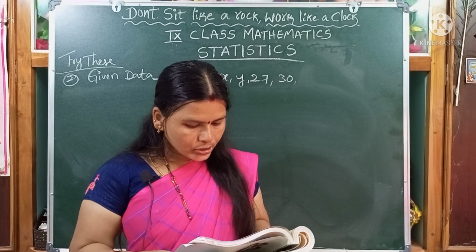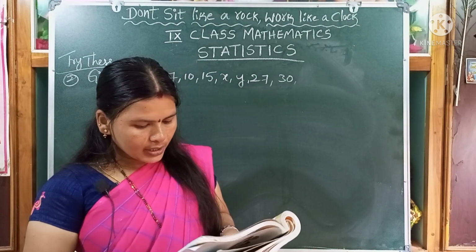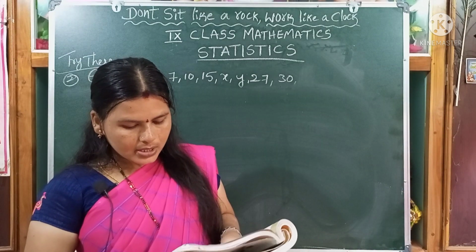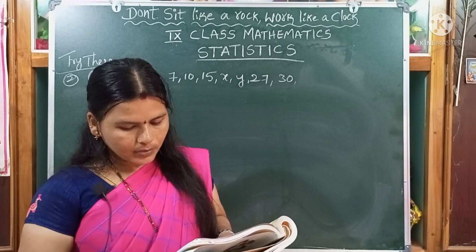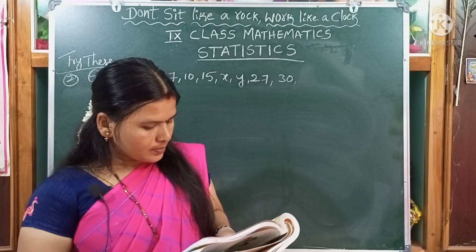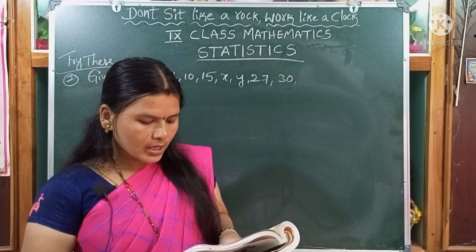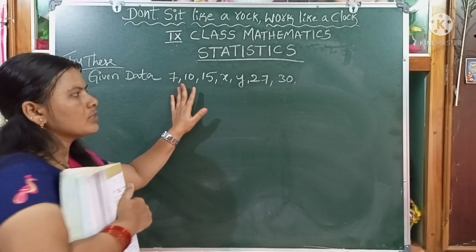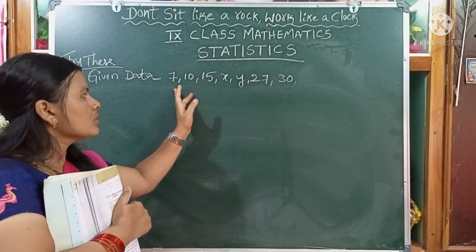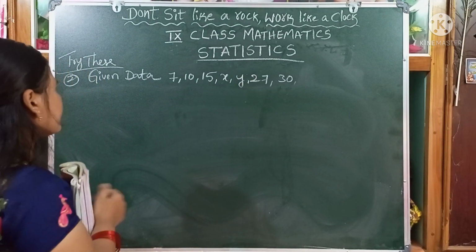Next, second question, try this. Children, the median of data arranged in ascending order 7, 10, 15, x, y, 27, 30 is 17, and when one more observation 50 is added to the data, the median becomes 18. Find x and y. Dear children, this is our data. This data is also represented in ascending order. Now we can find the median of the given data.